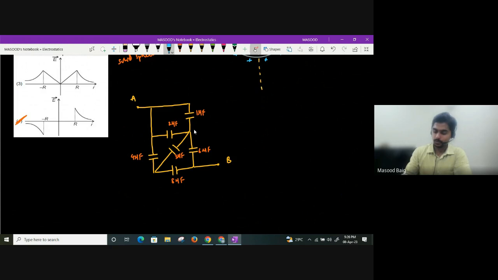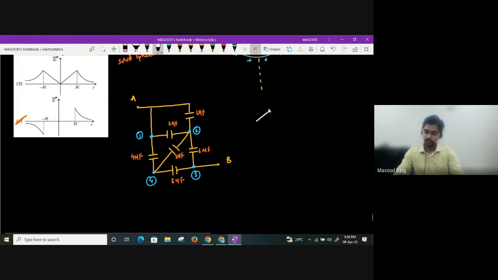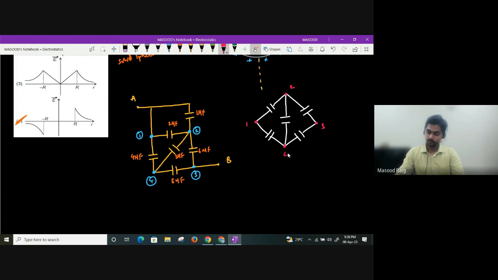So let us talk about this part, guys. I'll name this as some points, 1, 2, 3, and 4. I'll bring it outside just for easily understanding. Right, so I can take it something like this or not. 1, 2, 3, and 4. And between 2 and 4, I have something like this. So this is point 1, this is point 2, this is point 3, this is point 4. What are the capacitances? You have 2 microfarad, you have 6 microfarad, you have 8 microfarad, you have 4 microfarad, you have 3 microfarad.